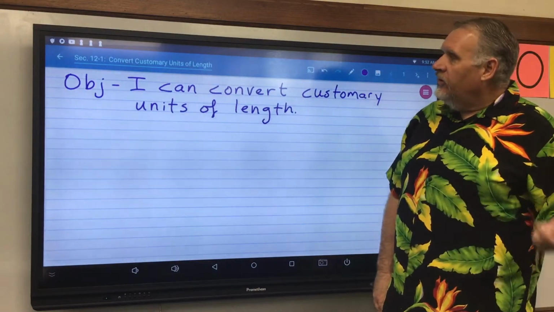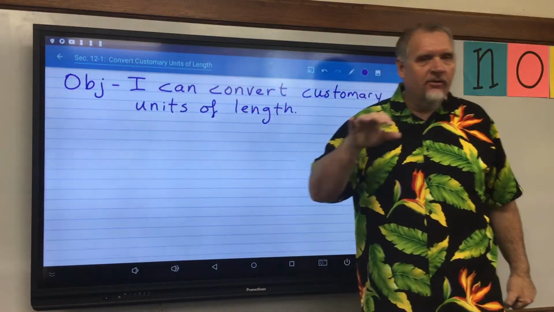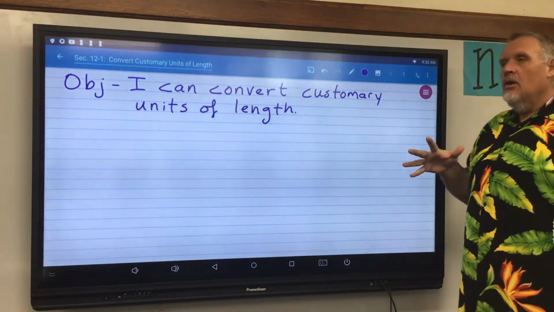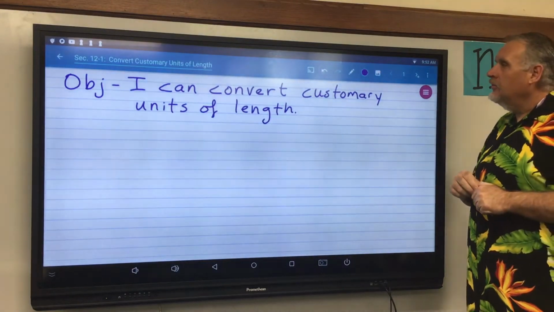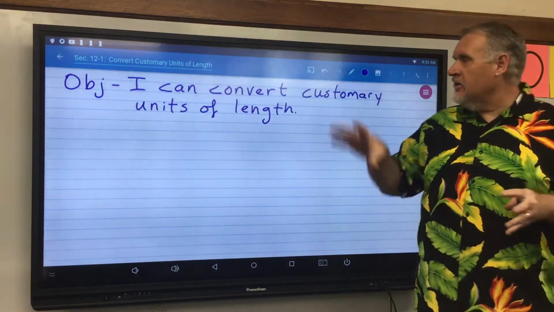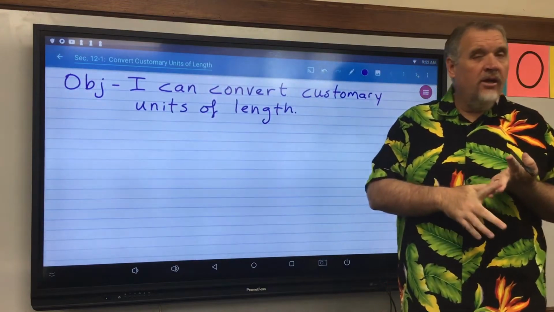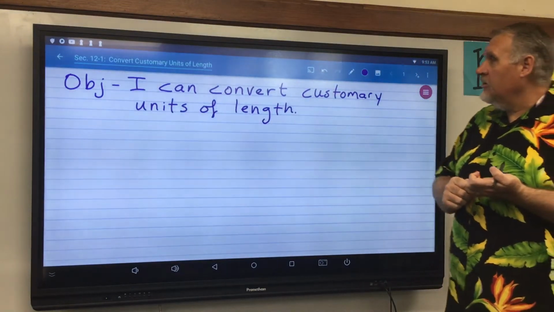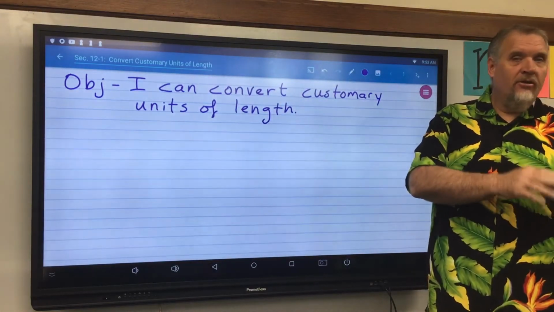So chapter 12, section 1, convert customary units of length. We know what length is, distances. Basically, this chapter is organized. We do 3 sections with the customary system: length, capacity, and weight. And then we do 3 sections with the metric system: length, capacity, and weight again.